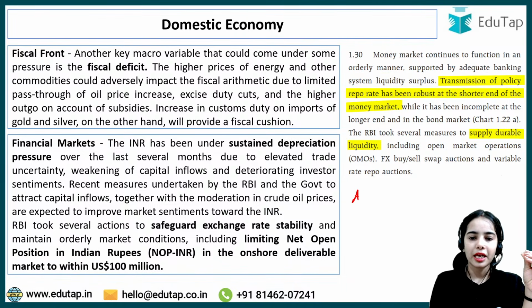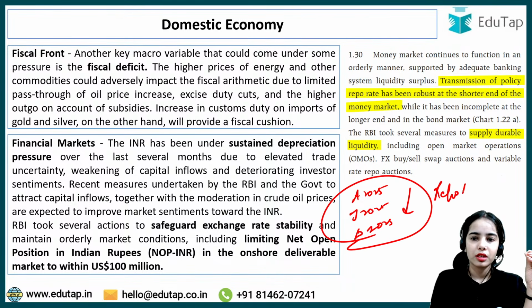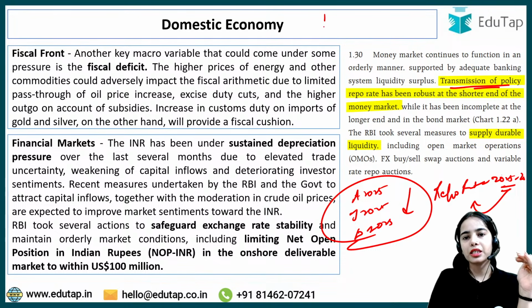I have told you that in April 2025, then in June 2025, then in December 2025, there was a reduction in the repo rate. In the 2025-26 financial year, there were repo rate cuts. Transmission happens when the repo rate decreases and the interest rate decreases in the economy.